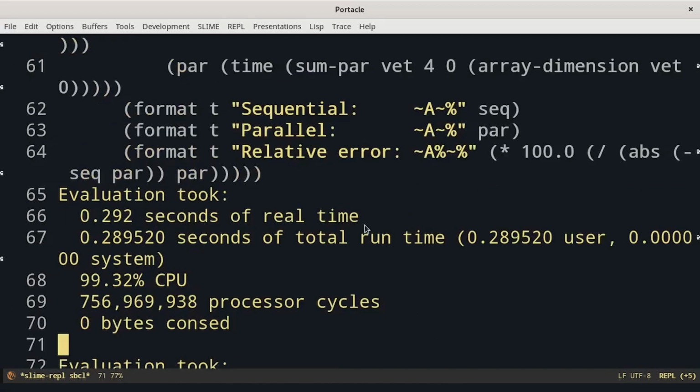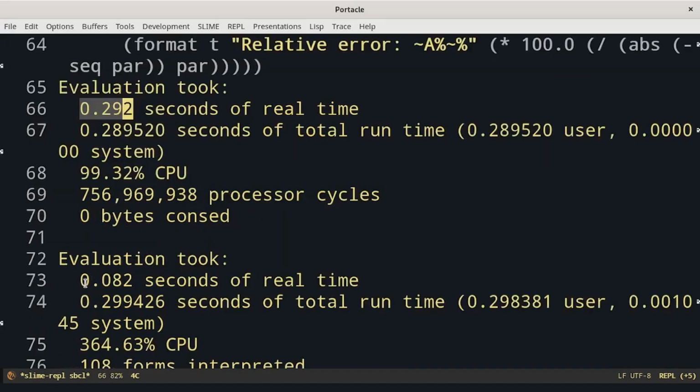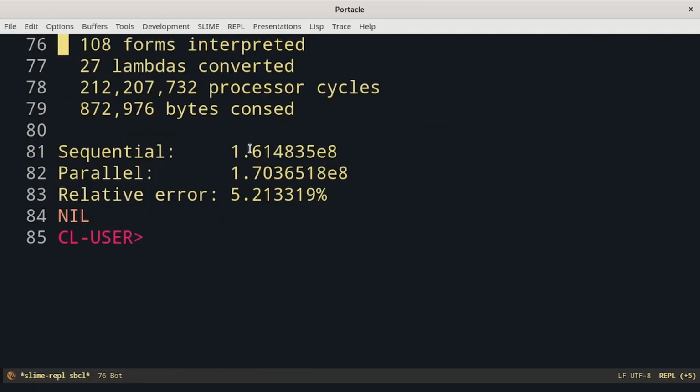We can see that the first version took something like 0.292, while the parallel one took 0.082. So we got an increase of performance. In particular, the first one used only one CPU, while the other one used all 4 of them. The result we got is not exactly the same. The reason is due to approximation error using floating point numbers.